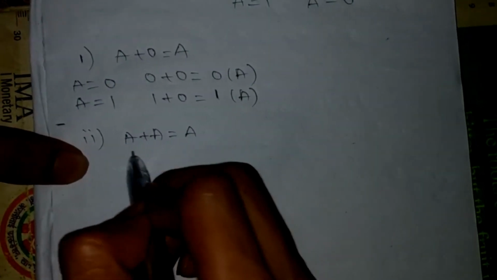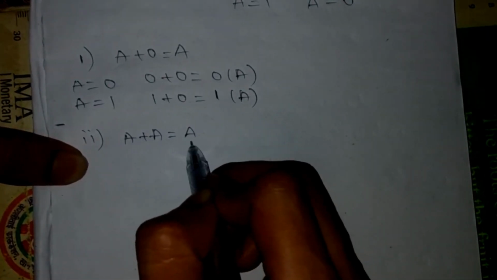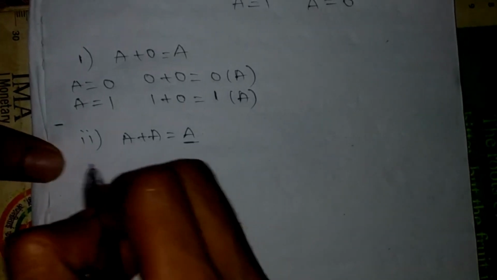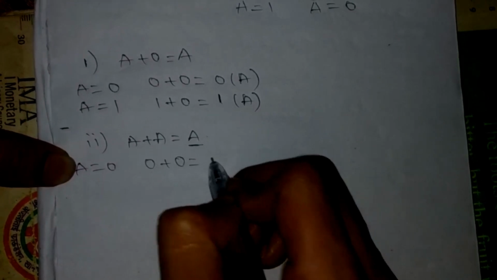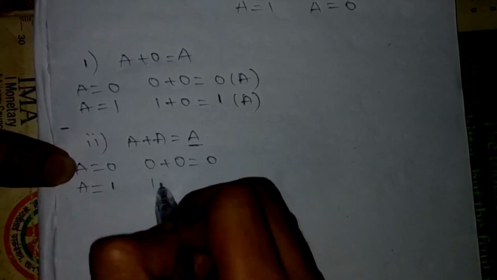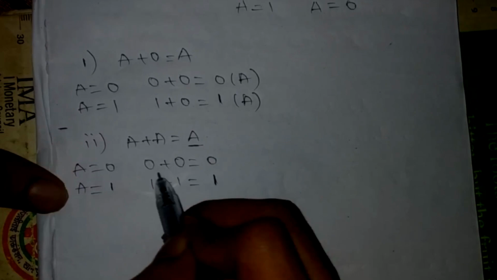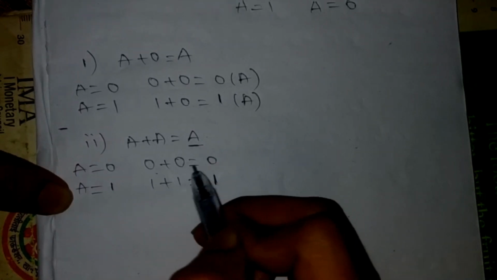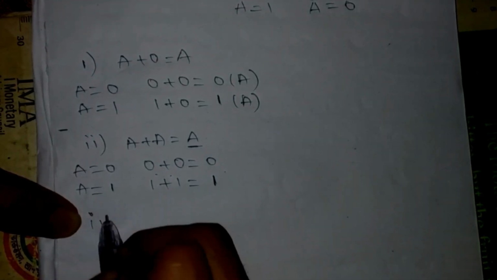Second one comes here, A plus A equal to A. That means if you add the same variable with itself, it is going to give you the same result. Suppose A equal to 0, 0 plus 0 is always going to give 0. A equal to 1, 1 plus 1 is going to give 1. That means the same variable when added with itself is going to give the same result.